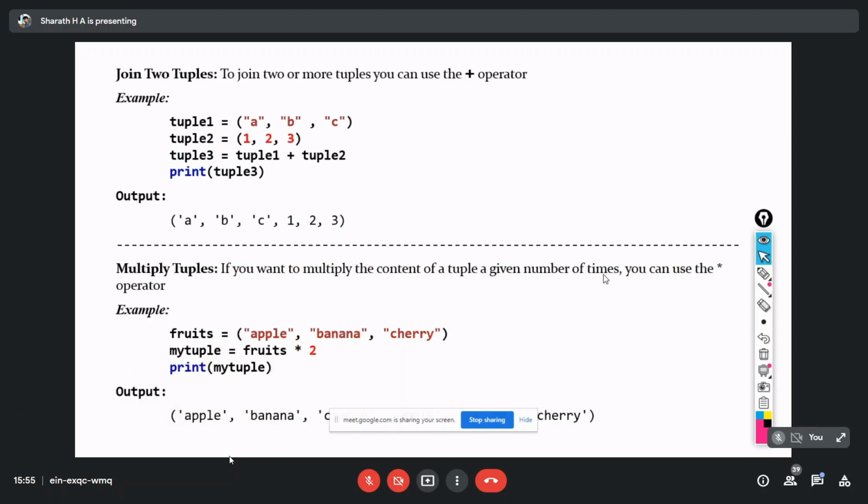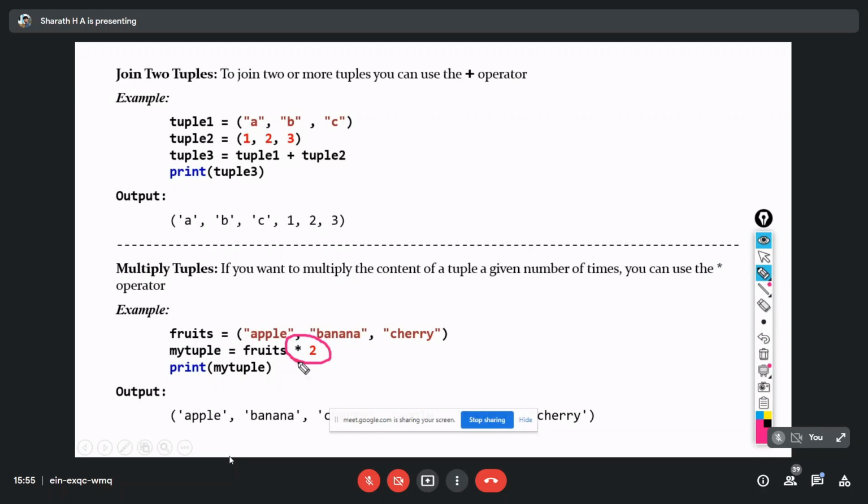Here we can concatenate two tuples, as I already mentioned, by using the plus symbol. And what about here? You can see that I'm using star 2.